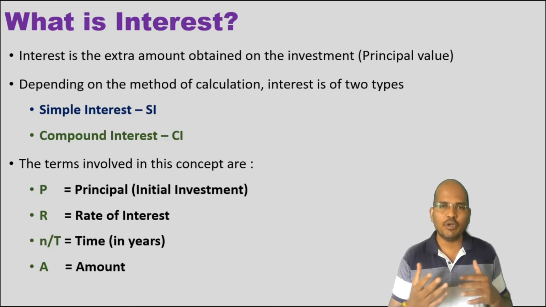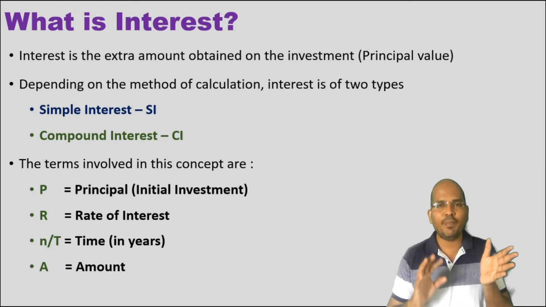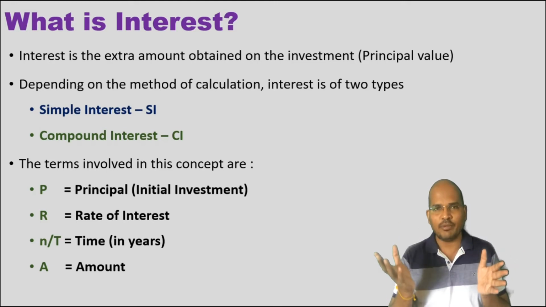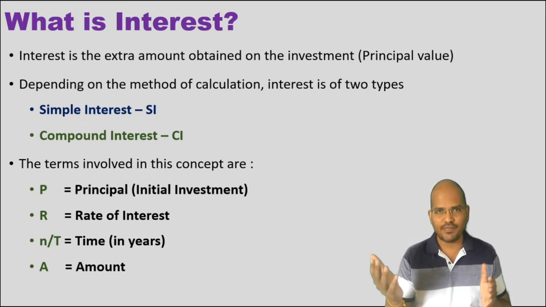We'll see how to transform into months later, but for now keep in mind we have four terms: principal value, rate of interest, the time, and then the final amount. Fine with that? Now what is the final amount? The principal value plus the interest added gives you the final amount. And keep in mind you will always be calculating the time in years. Okay, so let's see how you differentiate simple and compound interest.